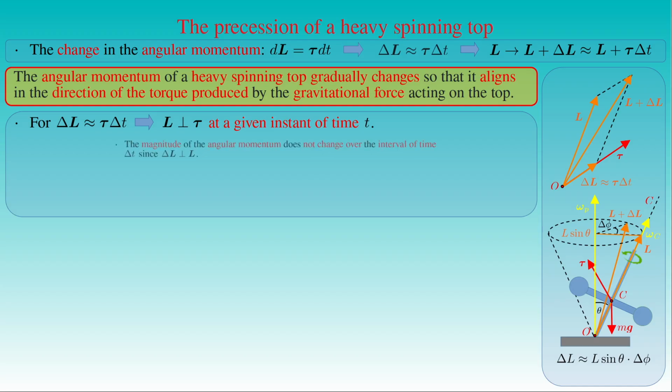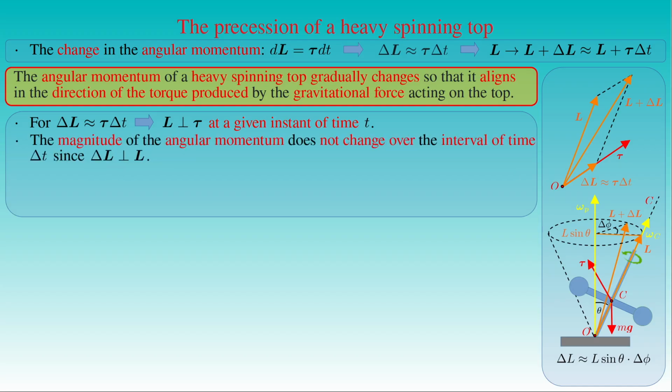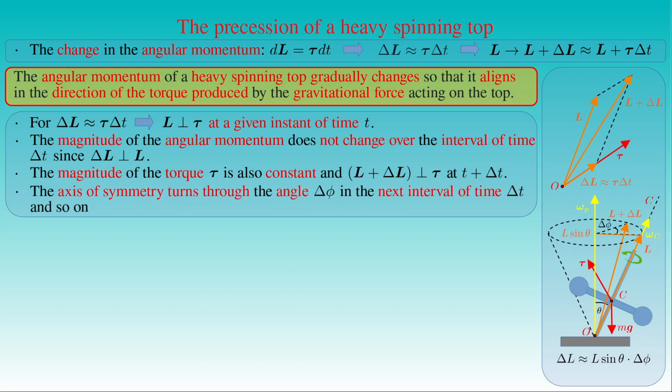Because this change delta L in the angular momentum is perpendicular to the angular momentum vector L, the magnitude of the angular momentum does not change over the small interval of time delta t. At the instant of time t plus delta t, the torque tau of constant magnitude is already perpendicular to the vector L plus delta L, and as a result, the axis of symmetry C turns through the angle delta phi over the next interval of time delta t, and so on. This indicates that the vector of the angular momentum really moves along the cone with the angle at its apex and the fixed point O shown in the figure, and the heavy spinning top performs a precession.